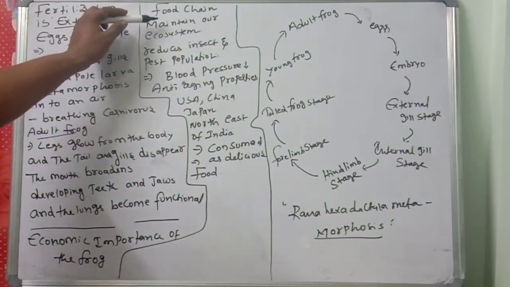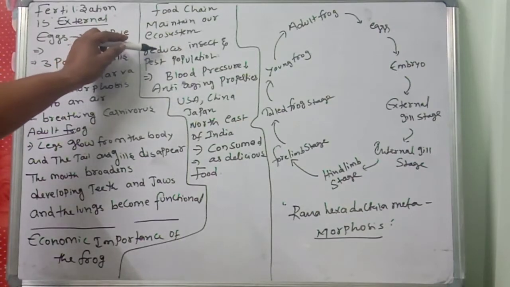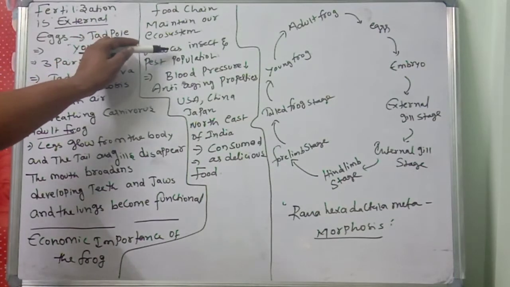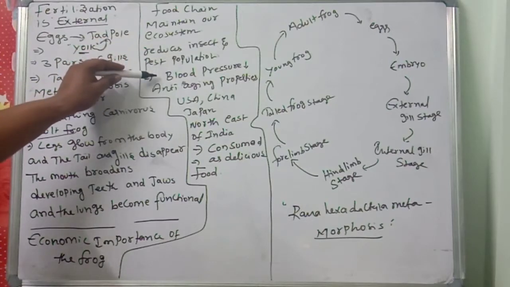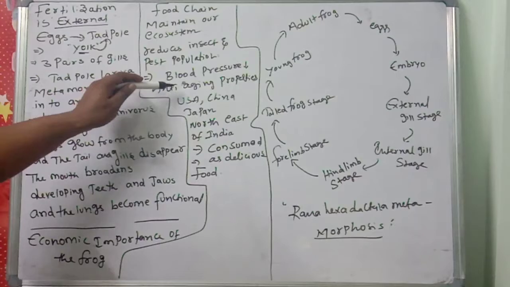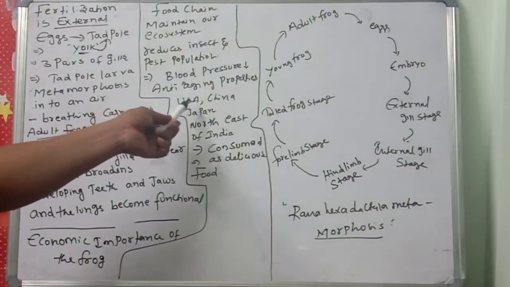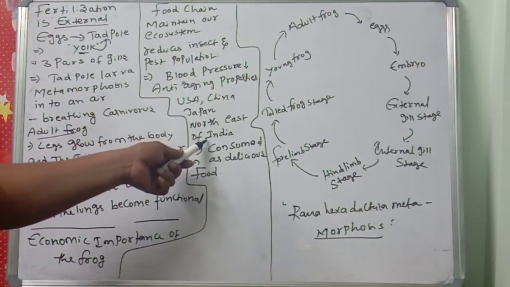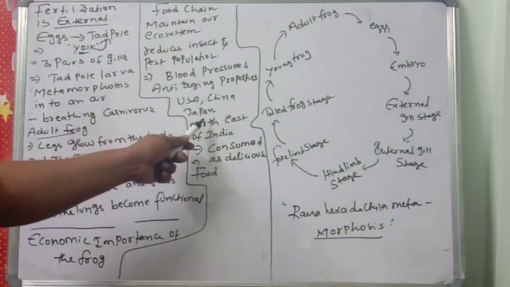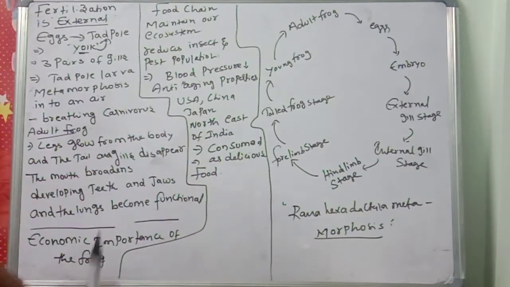We have to protect the frogs. Why? Frogs eat insects and pests, so they reduce the insect and pest population. And also frog meat, frog flesh, has blood pressure reducing and anti-aging properties. That is good. So in the USA, China, Japan and northeast India, they consume frog meat as a delicious food because of its nutritive value.